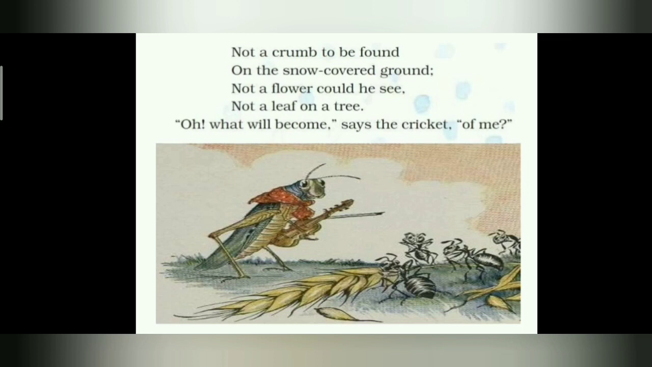So what was on the ground? There was snow everywhere. There was no crumb, no piece of bread, no food to eat. And the ground is covered with snow and no flowers on the trees and no leaves. Okay, and now the cricket is worried. What is going to happen to it? So what will become of me? So this cricket says, what will become of me? So there is no food to eat.